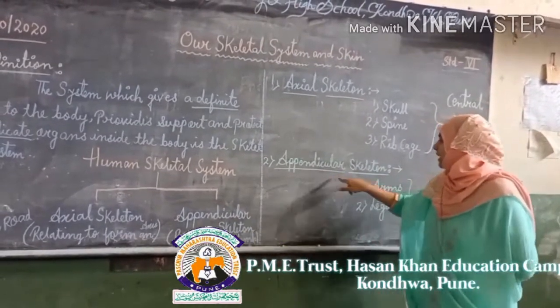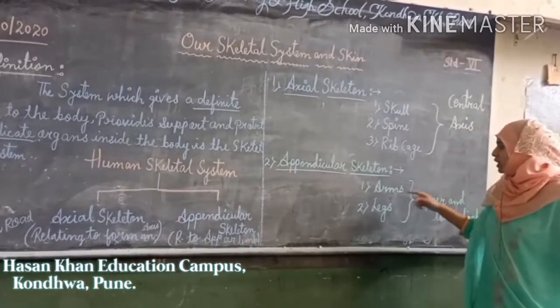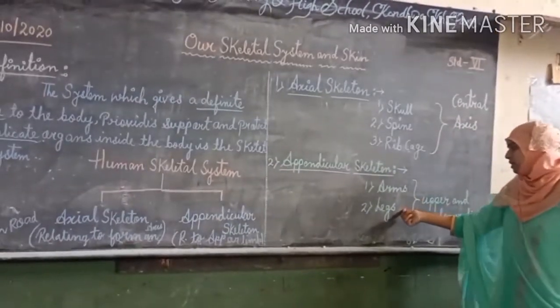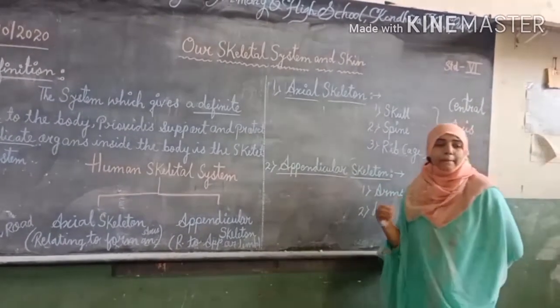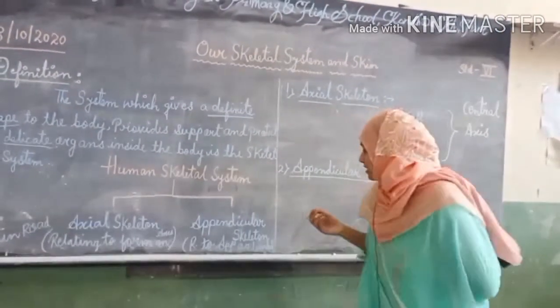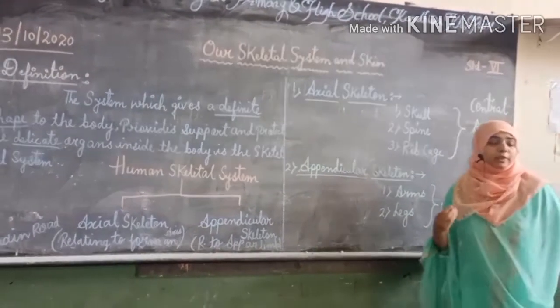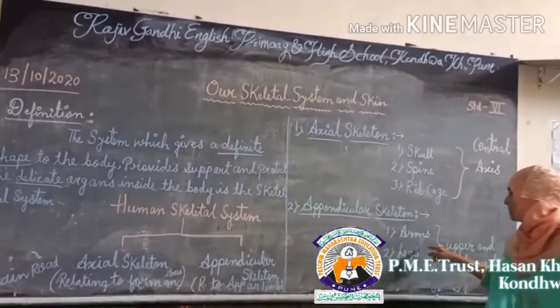Now the second is the appendicular skeleton. The appendicular skeleton contains two regions, arms and legs. It is relating to the appendix or limbs. Limbs means those present on the lower side, arms and legs.